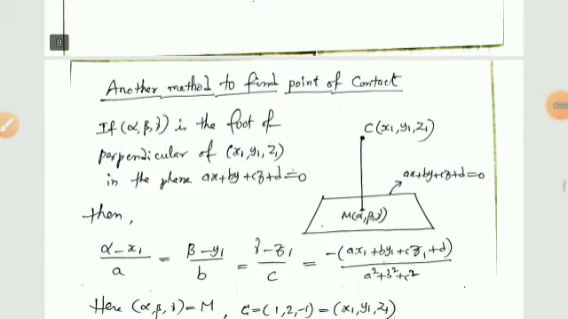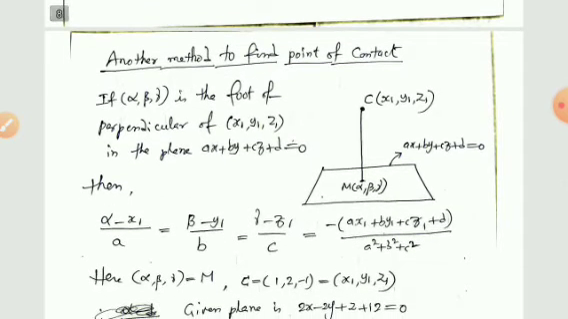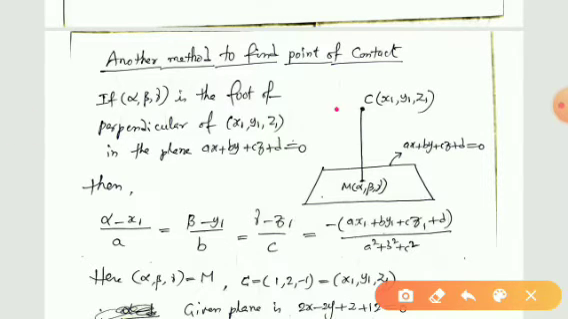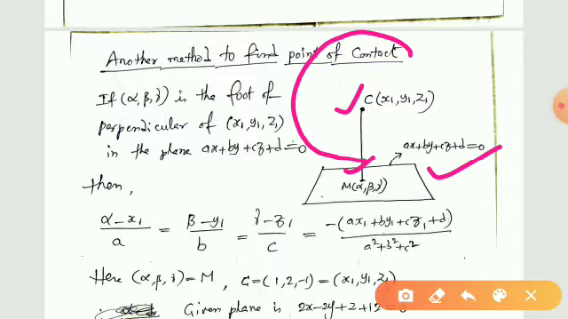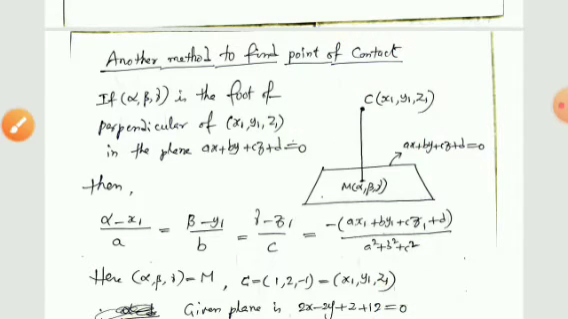There is another procedure to find the point of contact. See this. This is another procedure to find the point of contact in this case. Suppose this is the center of the sphere and M is the point of contact and this is the equation of the plane. So it is clear that you can complete the diagram using this. This is the diagram of the sphere actually.